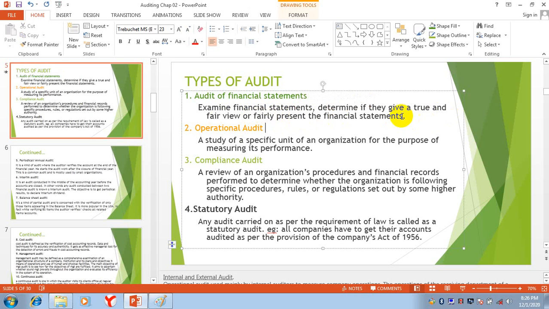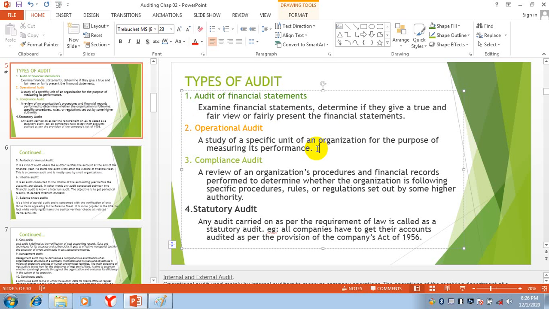That means the generally accepted accounting principles, IFRS, are followed. Operational audit: our main concern is to check the effectiveness and efficiency of the operations of the organization, and I have told you it is future oriented.